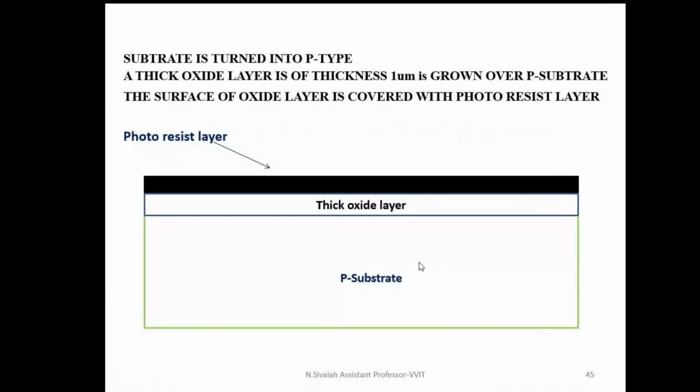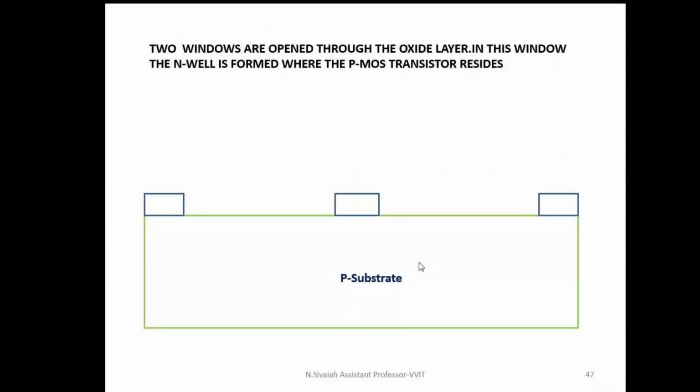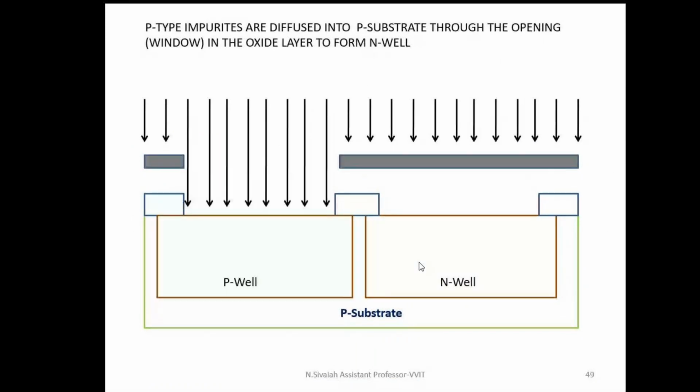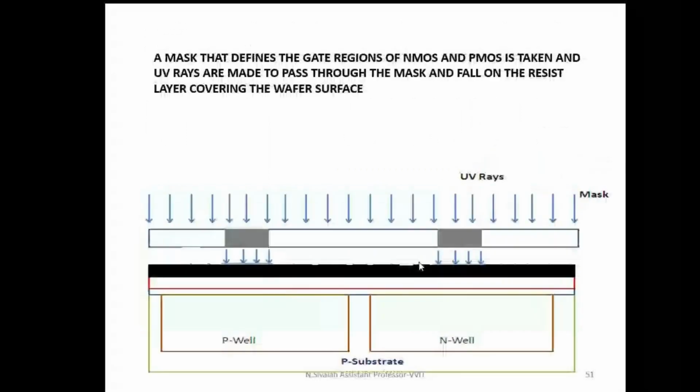Next one is anyway twin tub only. In twin tub, we are using both the N-well and P-well. We have to follow the same sequence of steps. I'm going to skip it. I'm going to form the N-well. I'm going to form the P-well. That's why it is called a twin tub process.